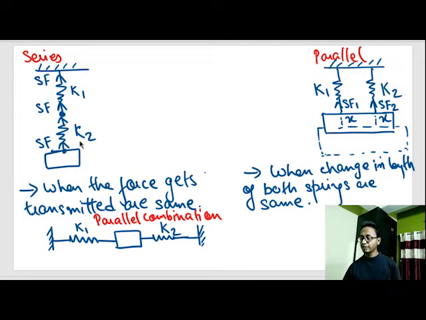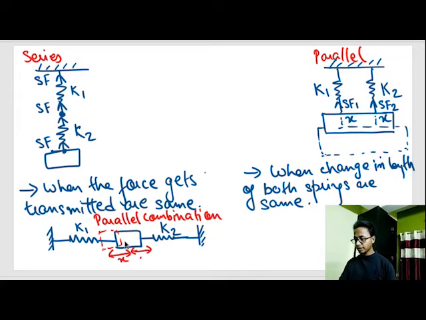But if you remember the proper definition, see out here, if I move this block a little bit towards the left, the amount of compression of spring 1 is equal to the same amount of elongation of spring 2.